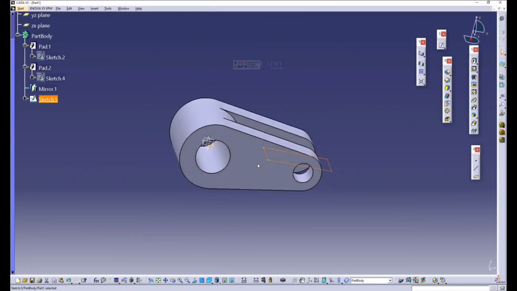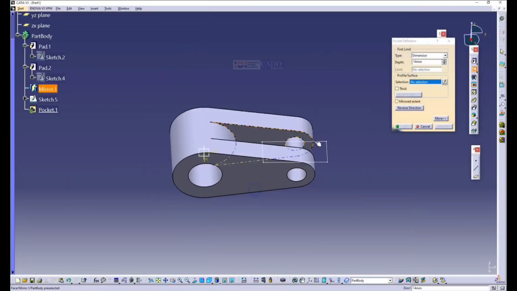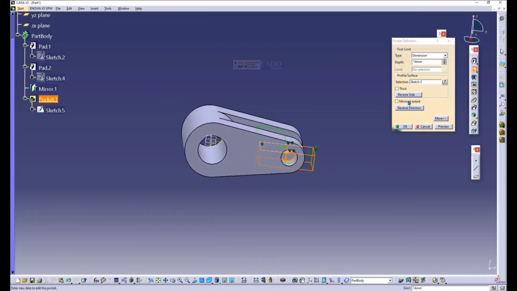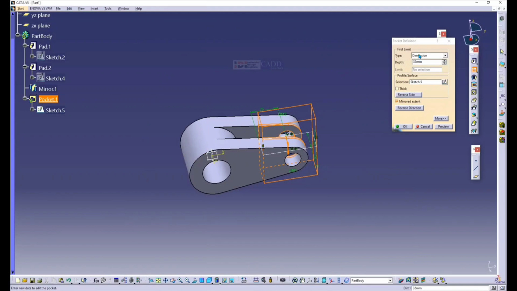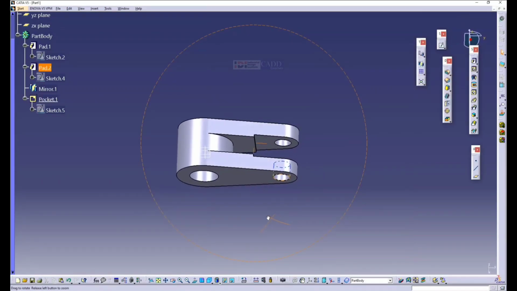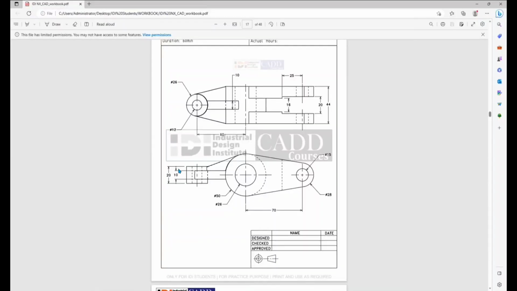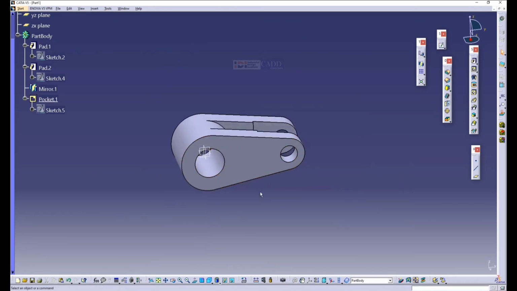Next, pocket. So I'll make a pocket in both directions. Mirror extend and increase the dimension. It need not be any particular value, it doesn't have to be accurate. So this is how the pocket comes. Okay, so you can see the second half part.